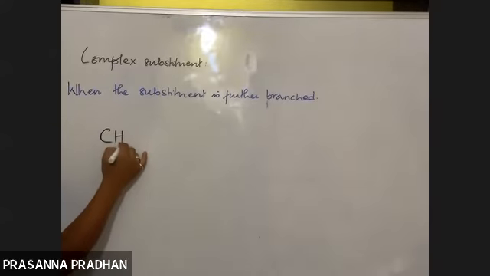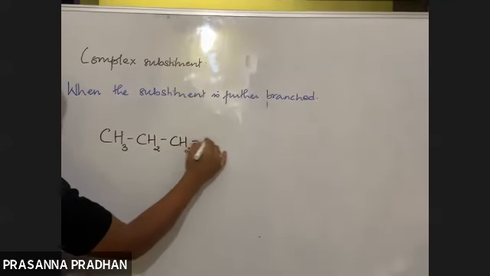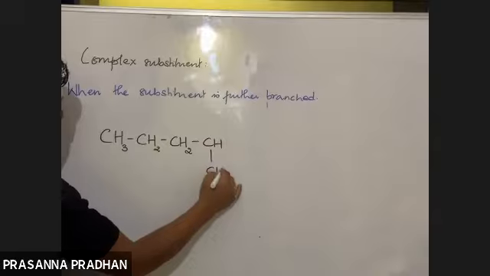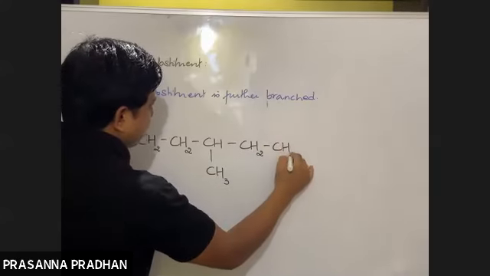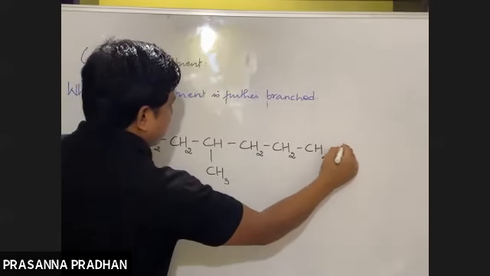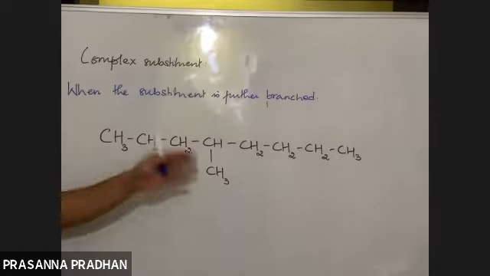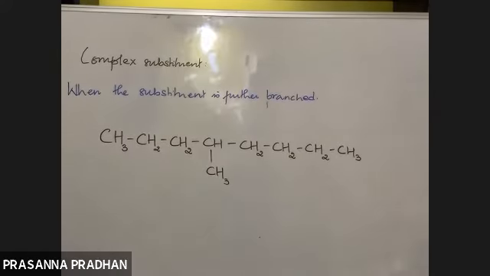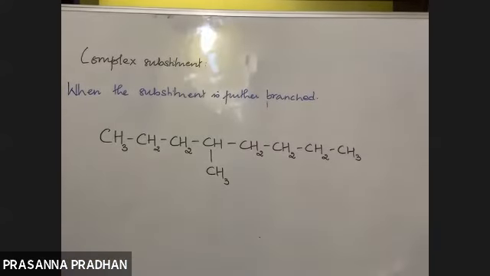So write down along with me now: CH3, CH2, CH2. I have CH out here. Then I'll write down just CH3 out here. I'll write down CH2, CH2, CH2, CH3. Okay. So what is the name of this compound? What is the name of this compound? So I think it's 4-methyl octane. 4-methyl octane. It's so simple. Okay. So this kind of substituent is known as a simple substituent.